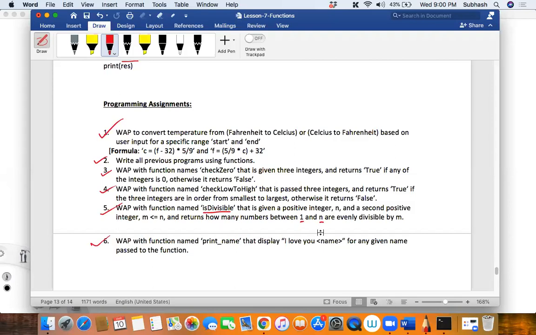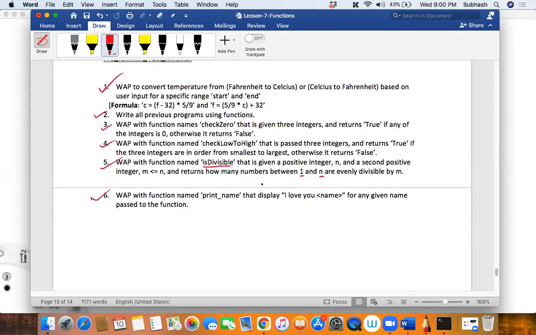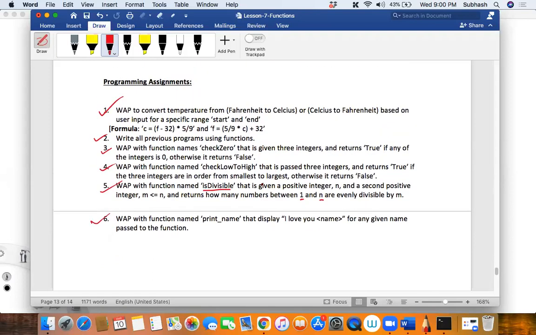Yes, that displays "I love you" and the name that you have actually passed to that function, isn't it? Is that okay? Guys, is that okay? Yes, sir. So tell me, how do you go about doing it? How will you go about doing it?